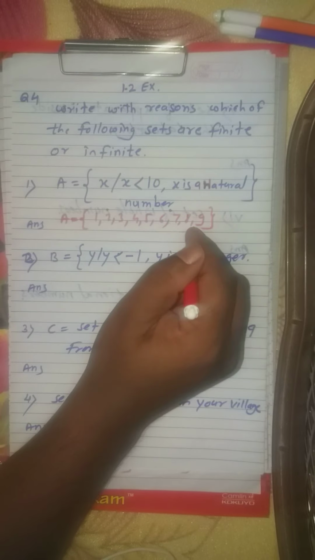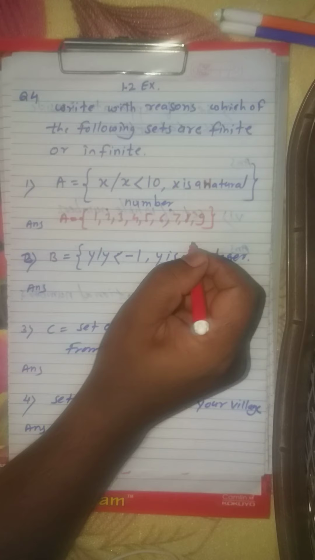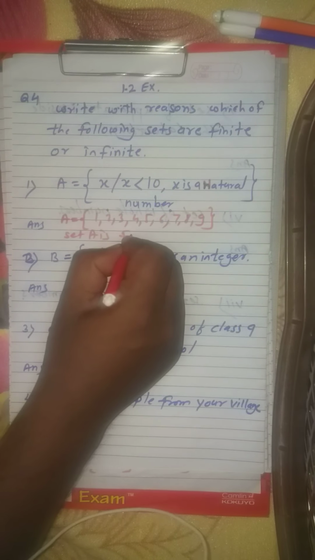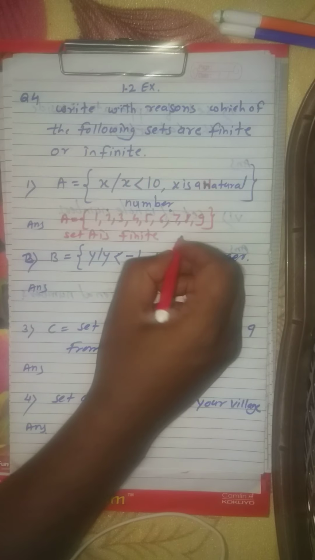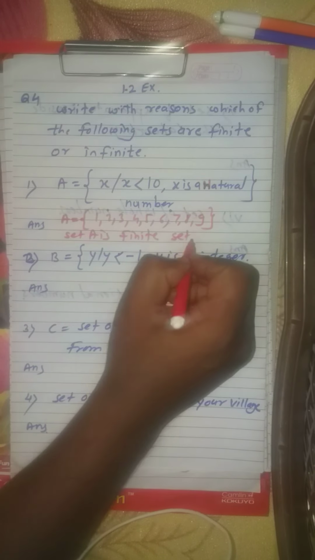That means all numbers smaller than 10 are countable. So set A is a finite set. Finite set is the answer.